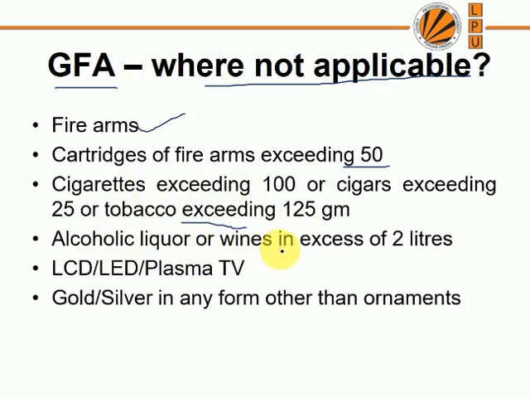Alcoholic liquor or wine, if under 2 liter, then GFA would be applicable. If alcoholic liquor or wine is in excess of 2 liter, then the GFA value of 50,000 rupees or 15,000 rupees is not applicable in this case. Whereas in the case of LCD, LED, plasma TV, GFA is not at all applicable. And apart from that, gold, silver in any form other than ornaments, GFA is not applicable. So let's go back to the question again and then discuss the solution for that.